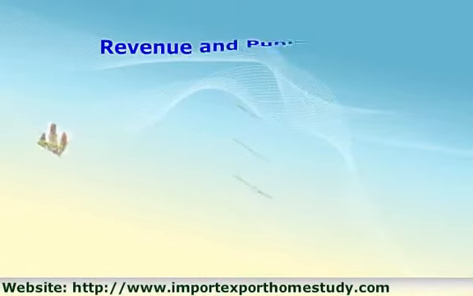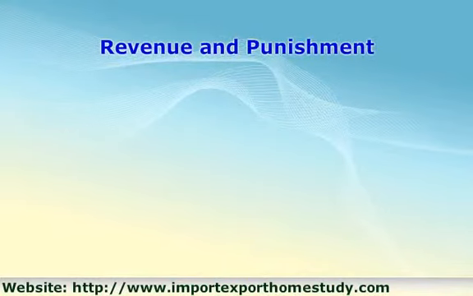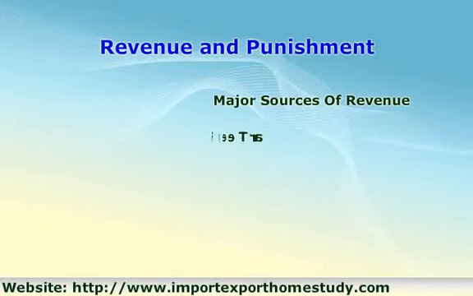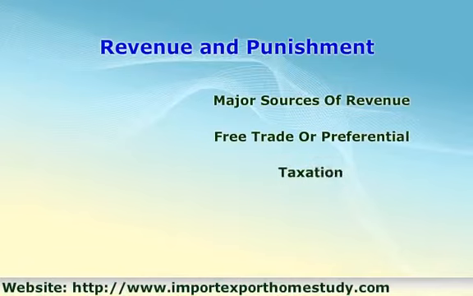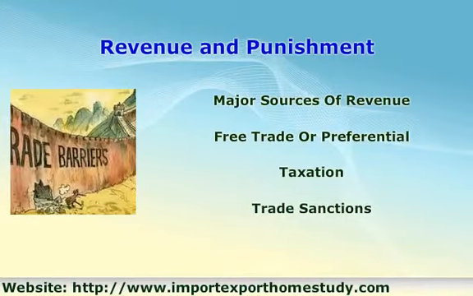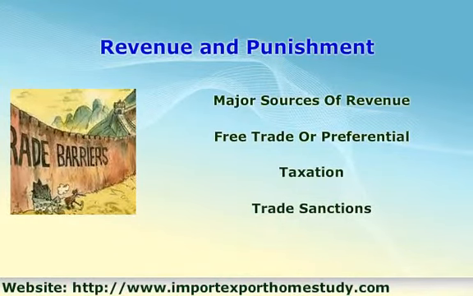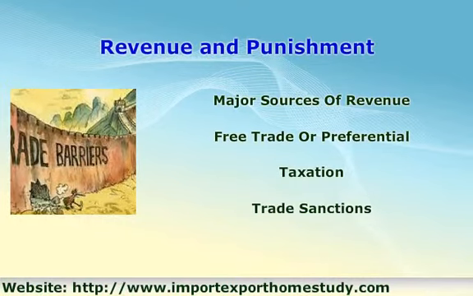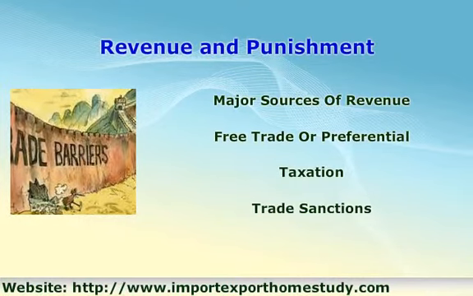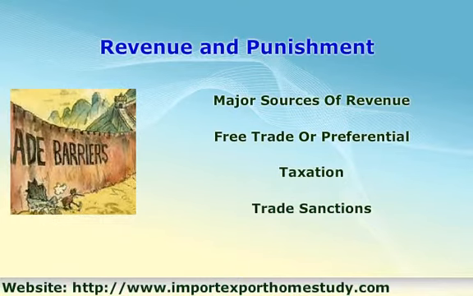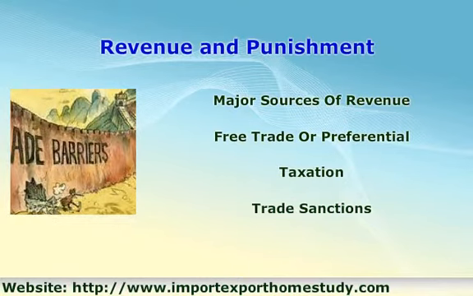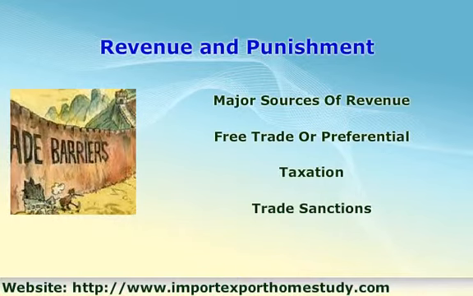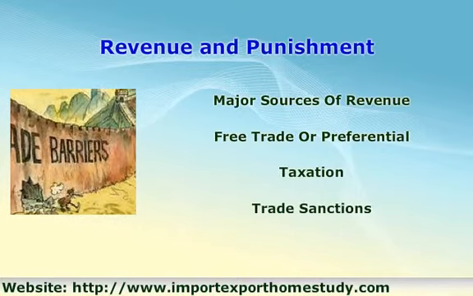Revenue and punishment. Import and export taxes, known as tariffs and customs duties, are major sources of national revenue. Often countries with mutually beneficial interests will enter into free trade or preferential taxation agreements. On the other hand, import rules known as trade sanctions can be enacted as punishment for political or economic differences. There are many examples where countries have had trade sanctions imposed against them for their political and/or military policies. These sanctions remove them from the free trade market and cause them great economic hardship.